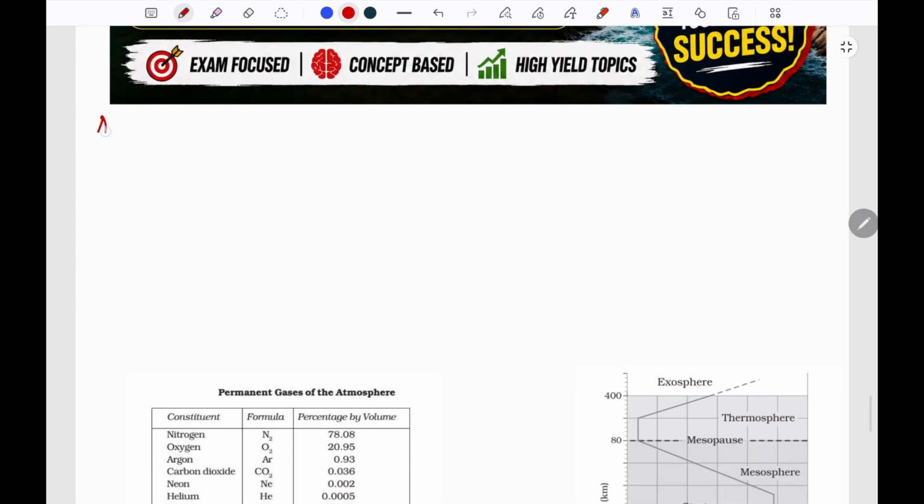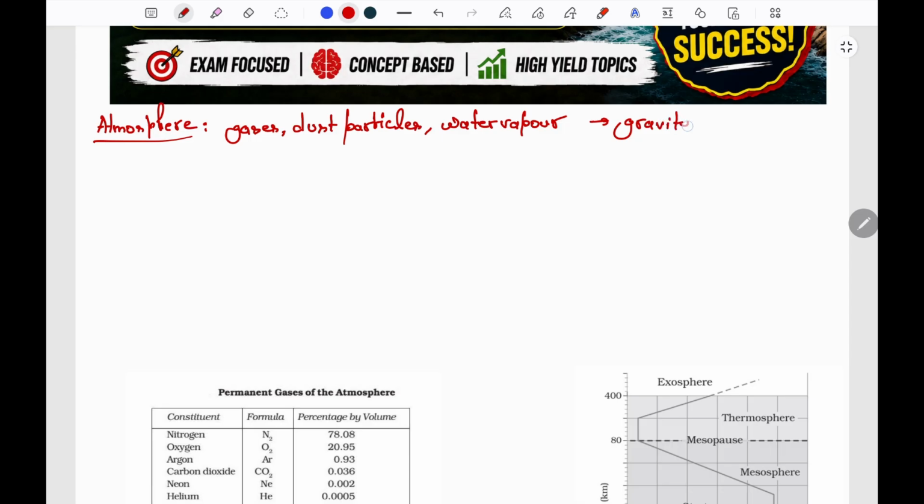What is atmosphere? It is the composition of gases, dust particles and water vapor held to the earth's surface by gravity.